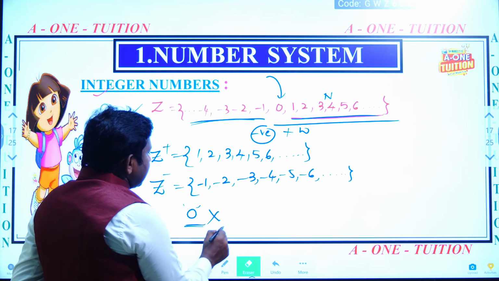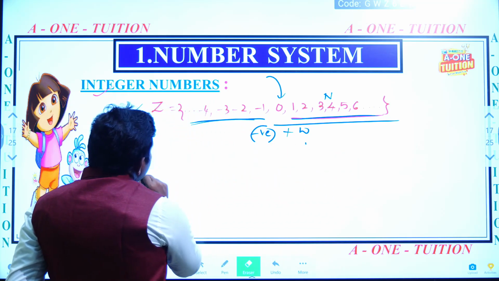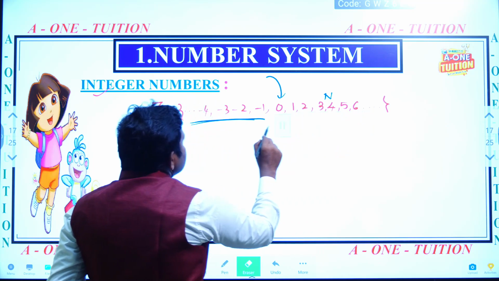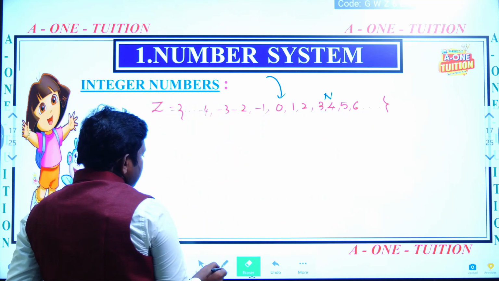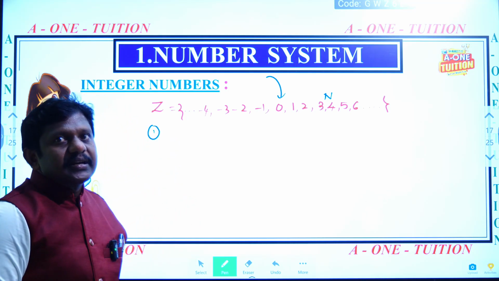Here my question is, what about the smallest integer? Can it exist or not? What about the greatest integer? Does it exist or not? Now we will see those questions. What about the smallest integer?